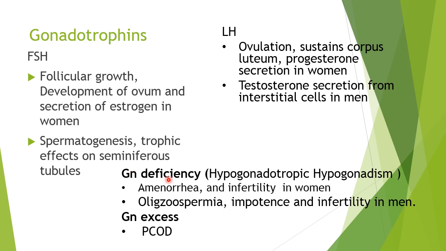The gonadotropin deficiency seen due to a pituitary disorder is known as hypogonadotropic hypogonadism, in which there is amenorrhea and infertility in women. As we can see, these hormones are important for fertility, and deficiency causes oligospermia and impotence as well as infertility in men. The excess of these gonadotropins can lead to polycystic ovarian disease because of excess stimulation of ovarian cells.